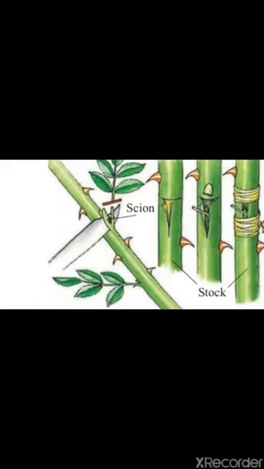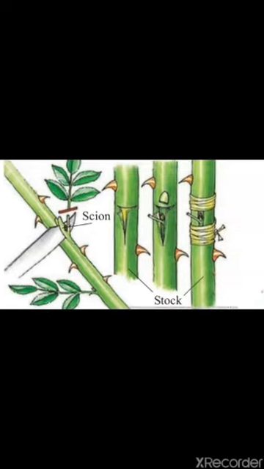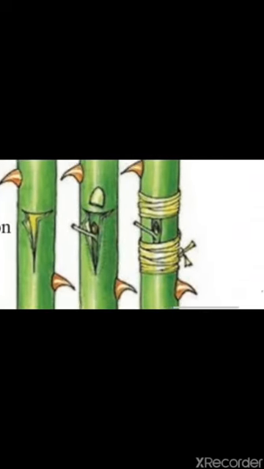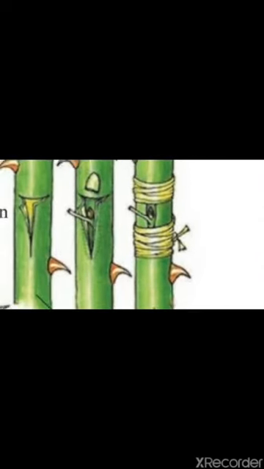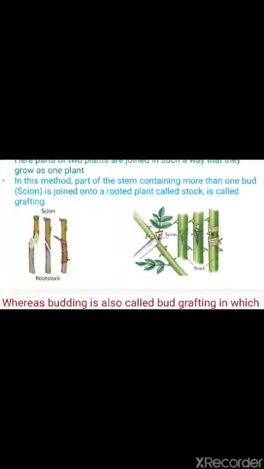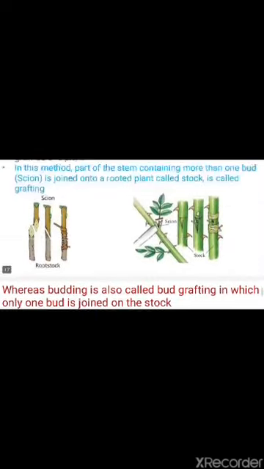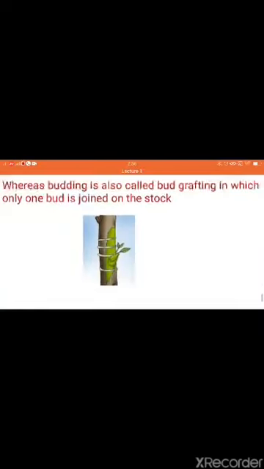The stalk is a rooted plant, whereas the scion is a stem which contains two or more buds. The scion is grafted on this stalk and they get joined, so that the new individual which develops shows mixed qualities of both plants. That is grafting.